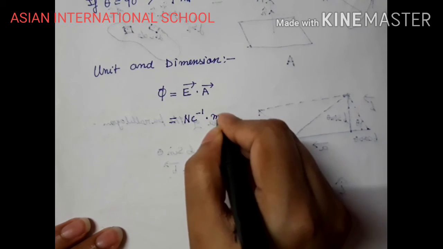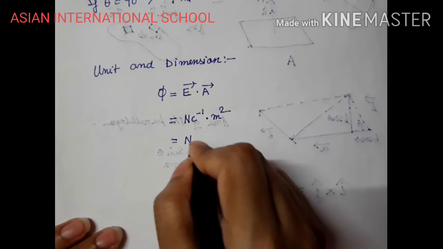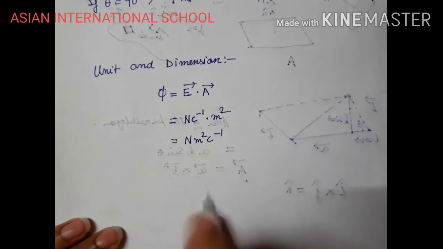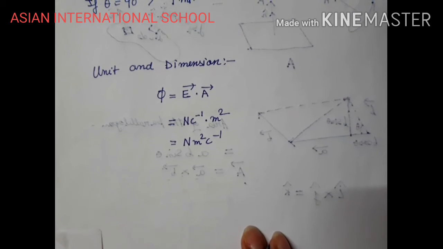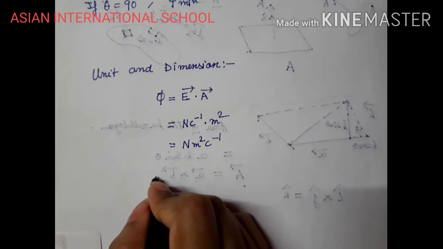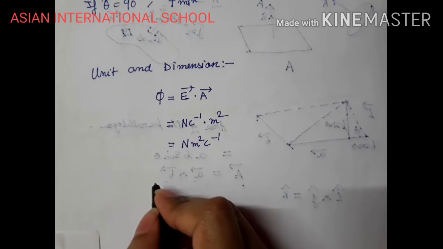And area is meter square. So what am I getting? It is Newton meter square Coulomb inverse. So this is the unit for electric flux. Now there is another unit; we have calculated the unit of electric field with respect to volt as well.